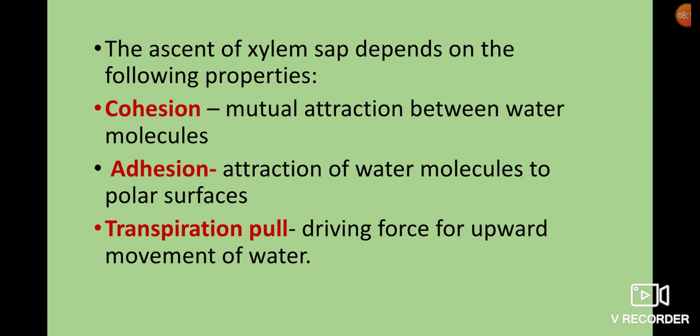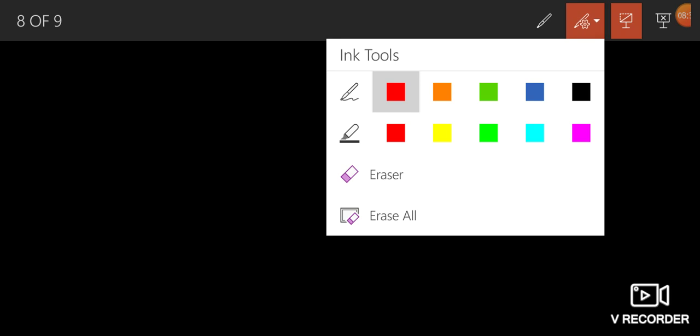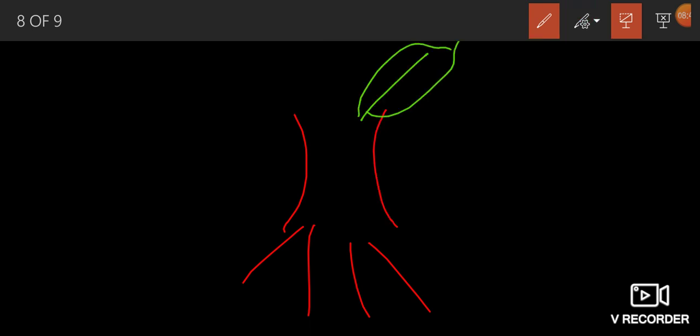According to this theory, the ascent of xylem sap depends on the following physical properties of water. There are three properties: cohesion, adhesion and transpirational pull. Cohesion means mutual attraction between water molecules. Mutual attraction between water molecules is called cohesion.